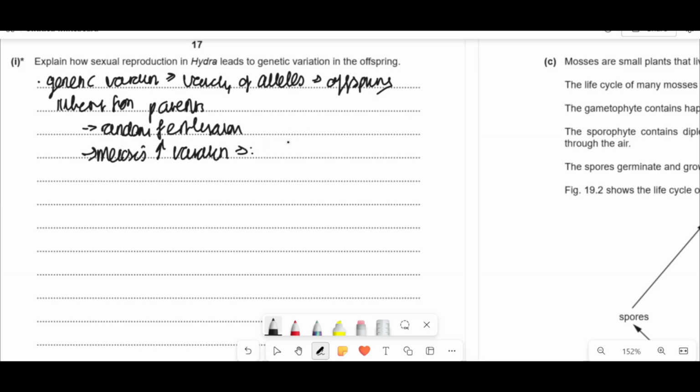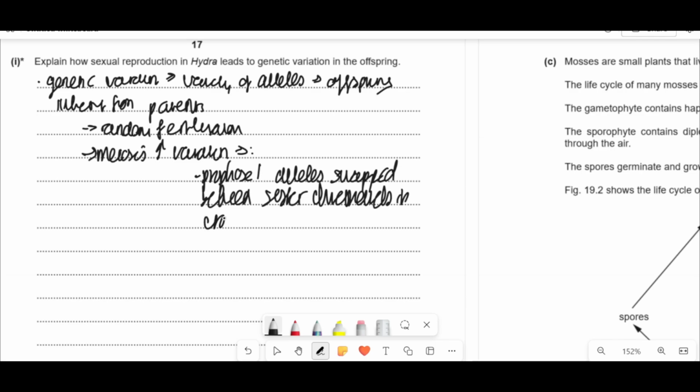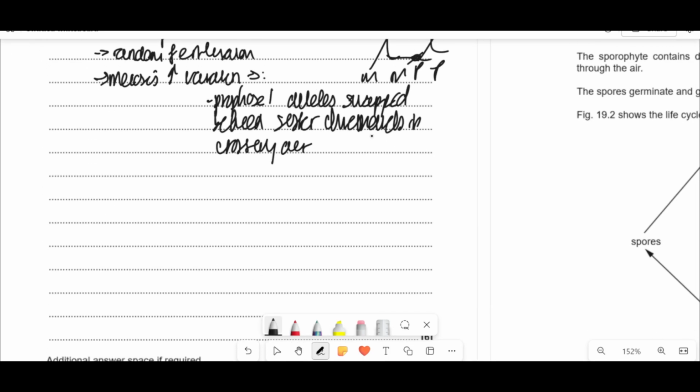More specifically, in prophase 1, you've got alleles swapped between chromatids in crossing over. These are homologous chromosomes, one maternal and one paternal, and they will cross over and exchange alleles like this. So it might be hair color or whatever, and that increases the possible combinations.